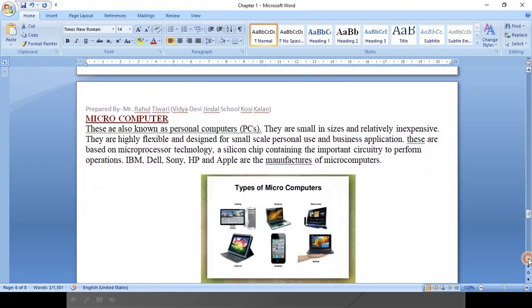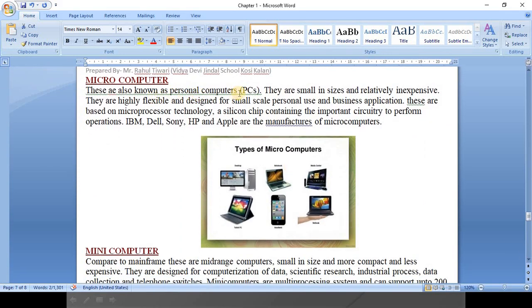Now, microcomputer. These are also known as personal computers, which we are using at our home. Microcomputers are small in size, obviously, right? They are highly flexible, meaning we can do a lot of things on them, business purpose work or graphic purpose work, any other. These are based on microprocessors. In these computers we basically use a microprocessor, right?